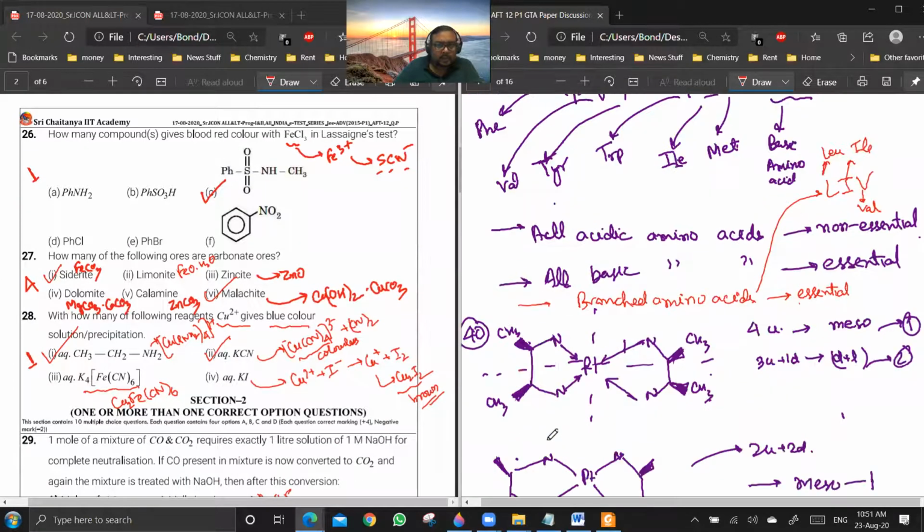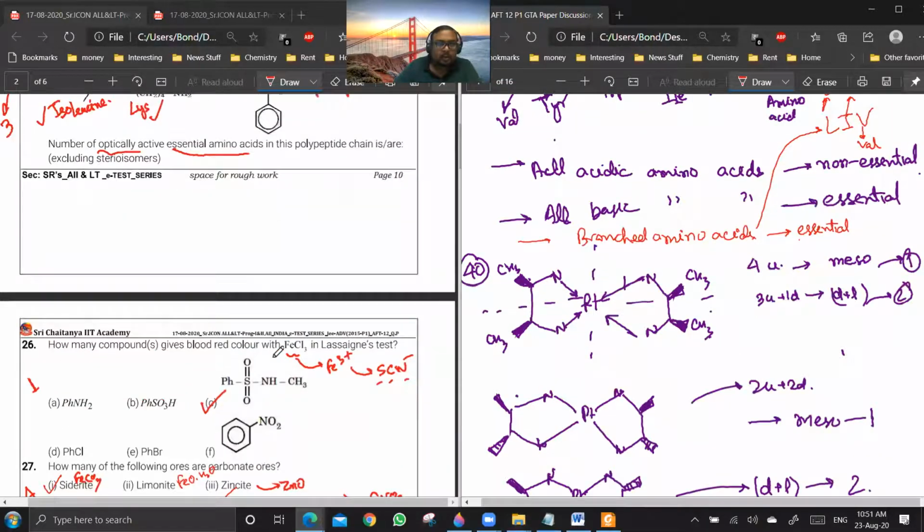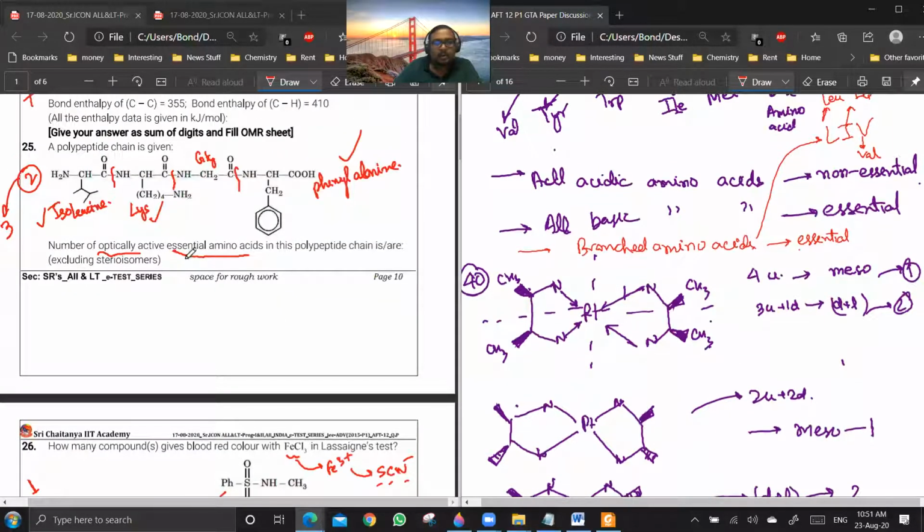Question 26. Sir, it should be 2 power 3, no? Why 2 to the power 3? They're asking the number of optically active essential amino acids in this. They're not asking the number of optical isomers of this polypeptide. They're asking that when you are hydrolyzing it, how many amino acids you will be getting which are optically active. So you will get glycine, but glycine is optically inactive.